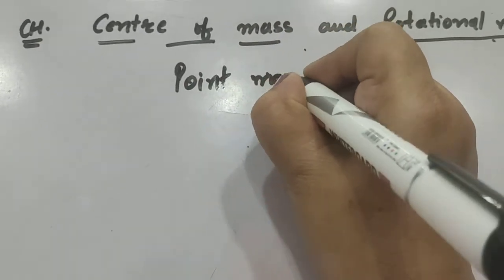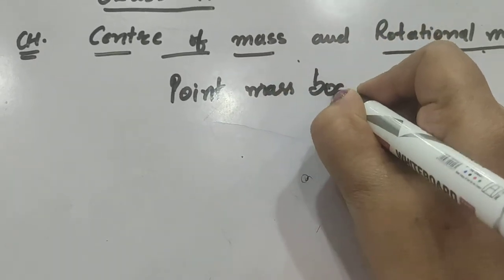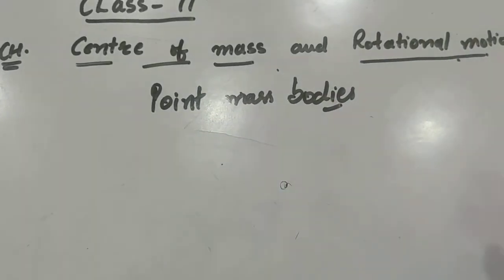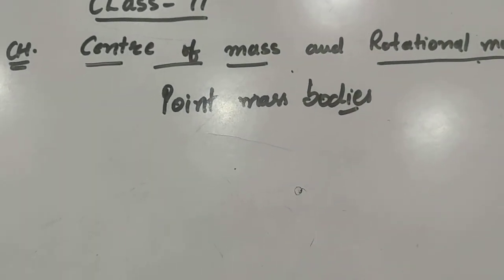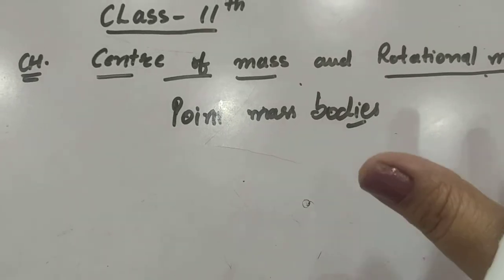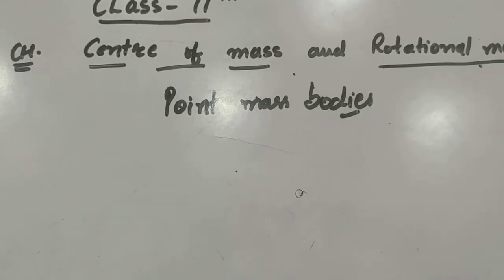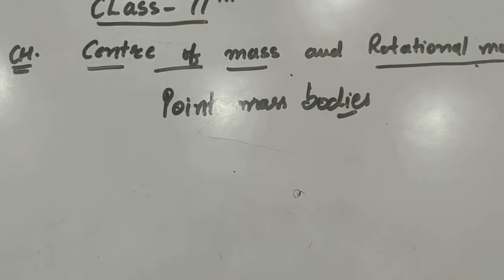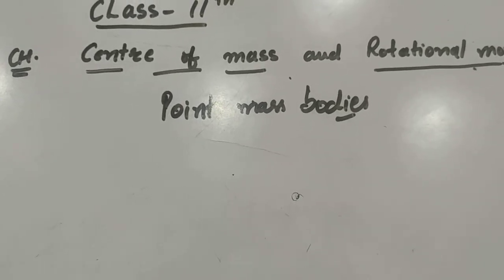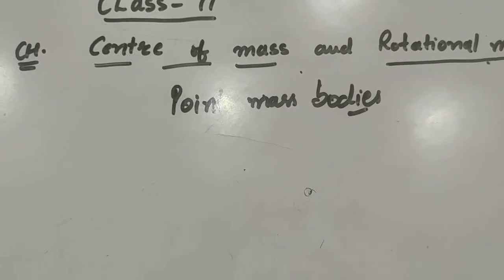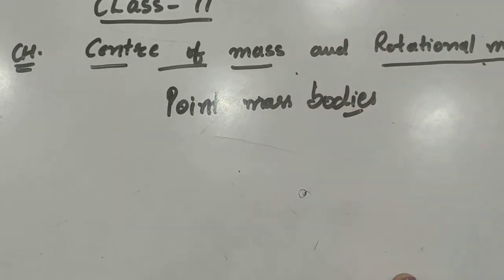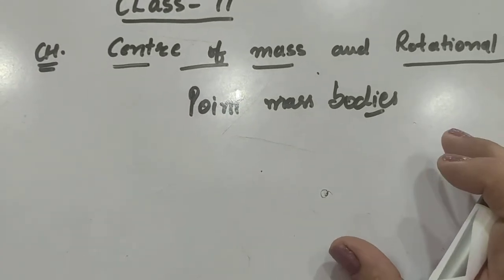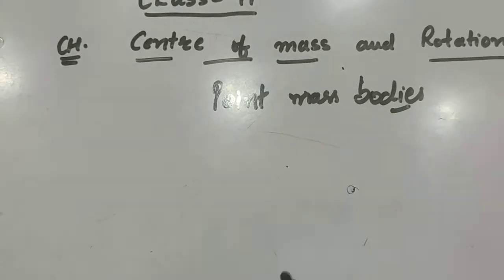Point mass bodies, right? And in that case we are applying forces on that body and doing different calculations. But what about if we have a finite size body? In that case, where to apply the forces and what would be the effect of applying forces? All these we will study in this chapter. Before studying, we will discuss the types of bodies.